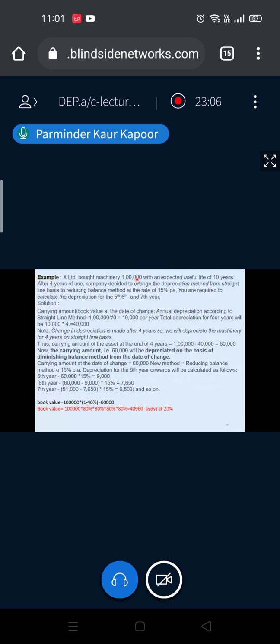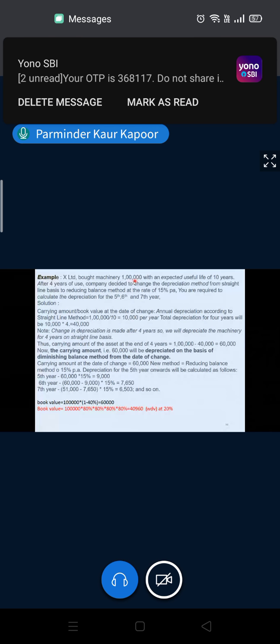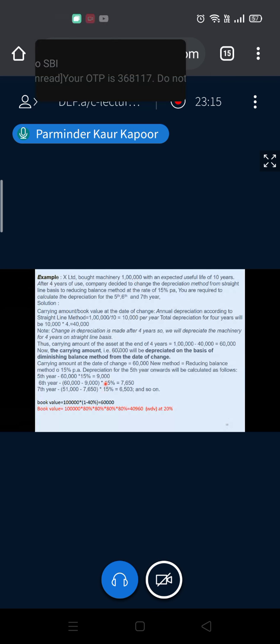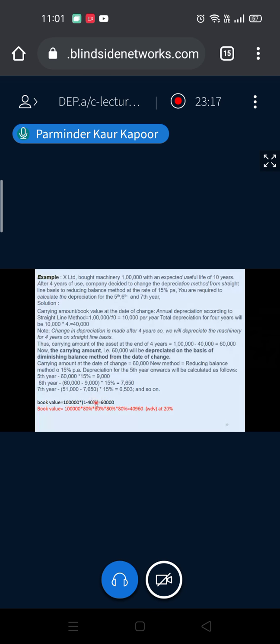So what will be the percentage? 10,000 divided by 1 lakh into 100. So 10% will be your SLM rate. That 10% I have taken. So 4 year means 10% for 4 year, 40% depreciation is charged, so 60% amount is left. So 60,000 value is left. Either do it like this or simple, you know, cost minus depreciation till date, that is your book value. I will come to this later on. This is corresponding to the next slide.